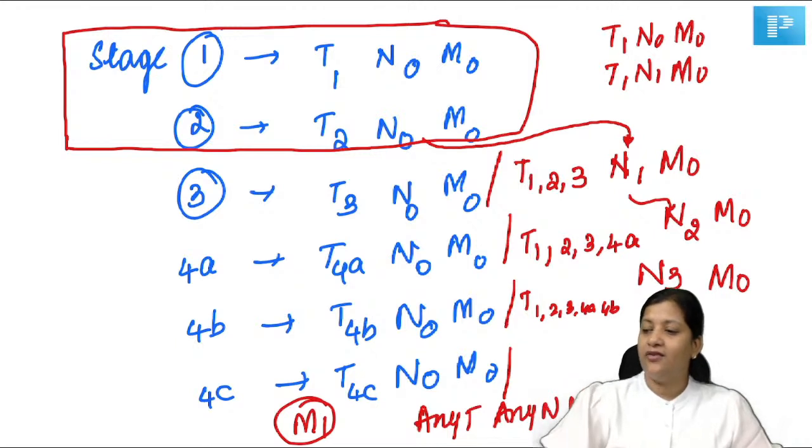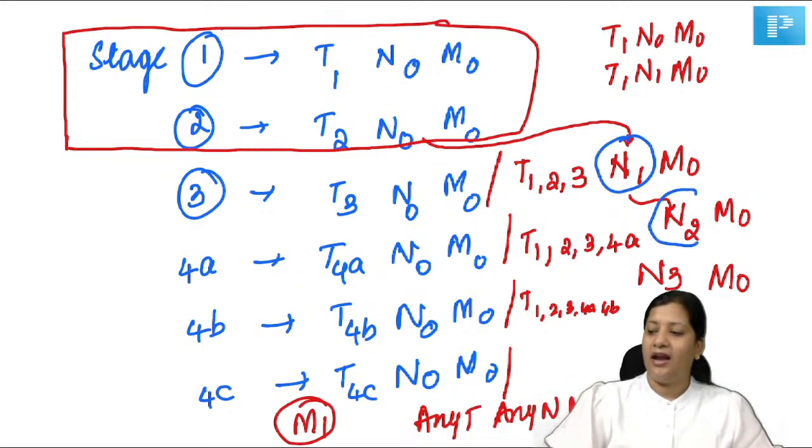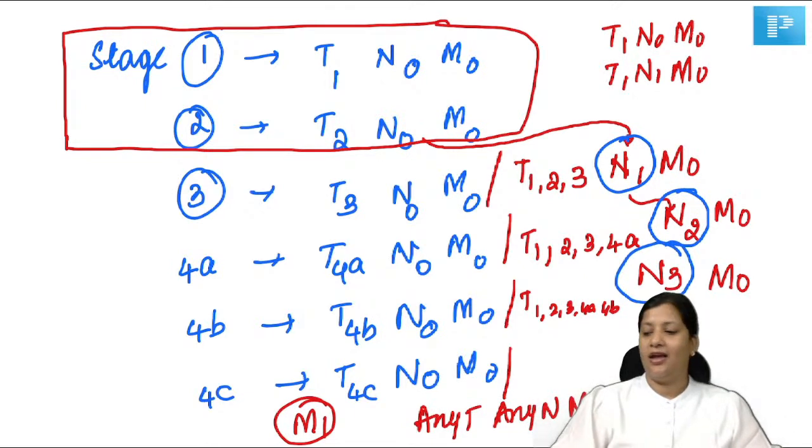If it is N1, it is stage 3, N2, stage 4A, N3, stage 4B, and M1 is 4C. So I hope everyone understood how to stage.